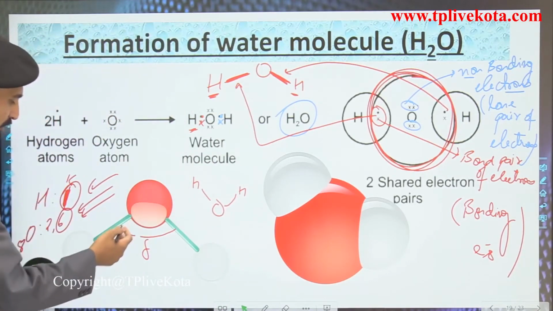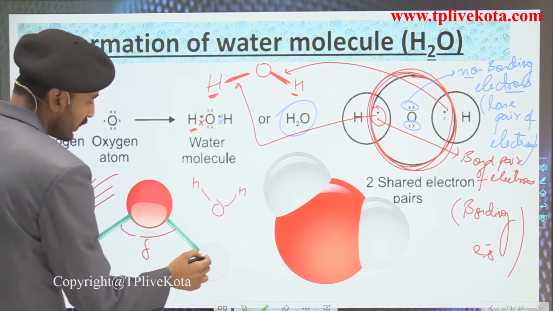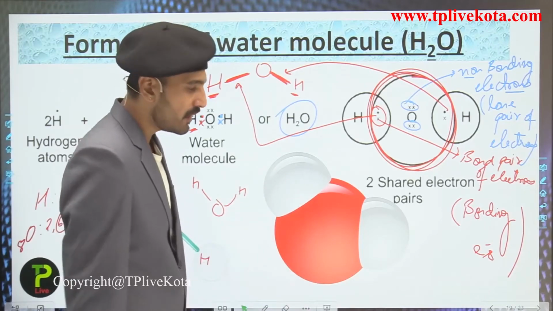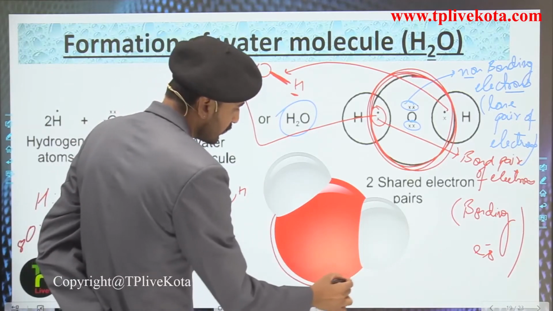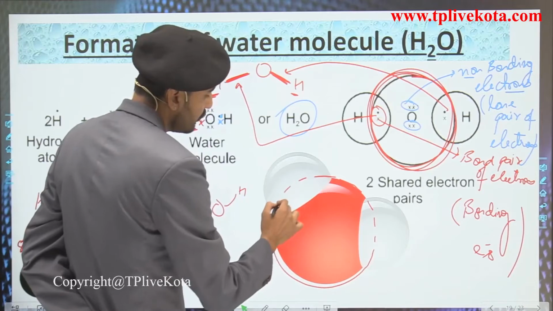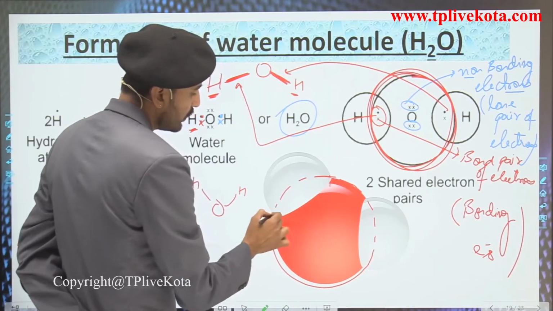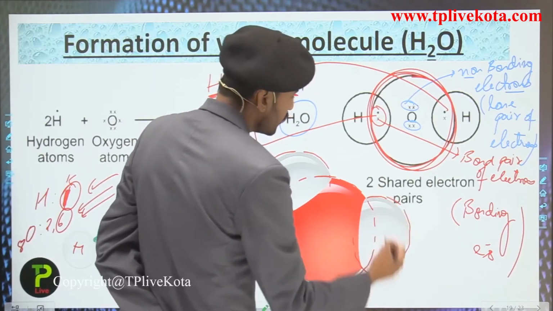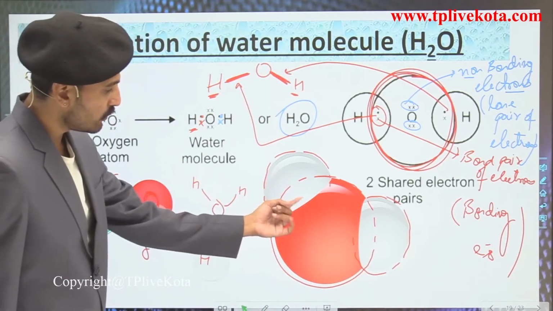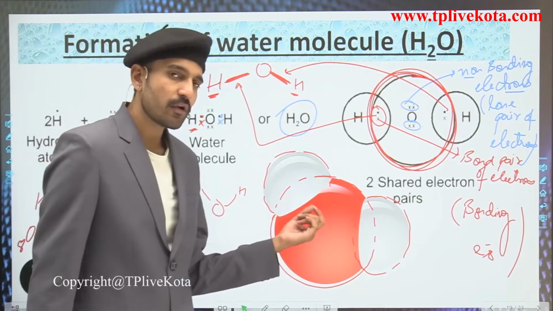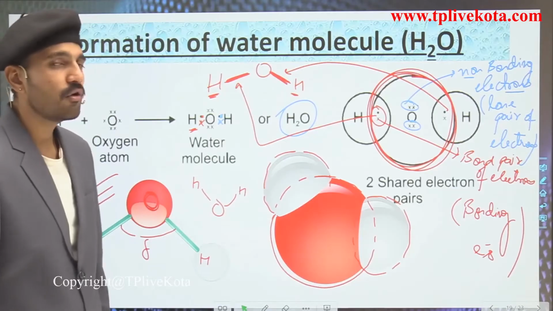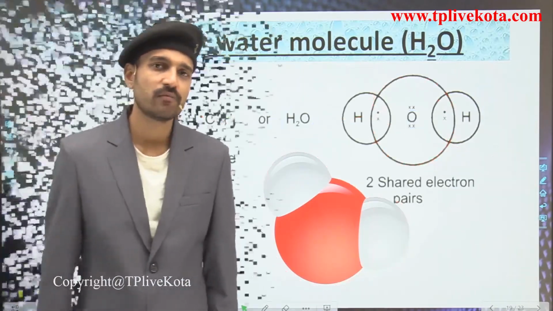So here you can see this is a hydrogen atom, this is a hydrogen atom, this is an oxygen atom. If you talk about the overlapping part, here you can see that this oxygen atom is being overlapped with what? It is being overlapped with the hydrogen atoms. So the two hydrogen atoms are overlapping their orbitals with the oxygen atom. This is how we have to draw for the covalent bonding. So now students, let us move and see some more examples.